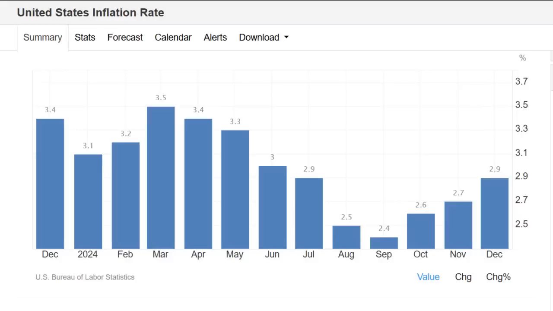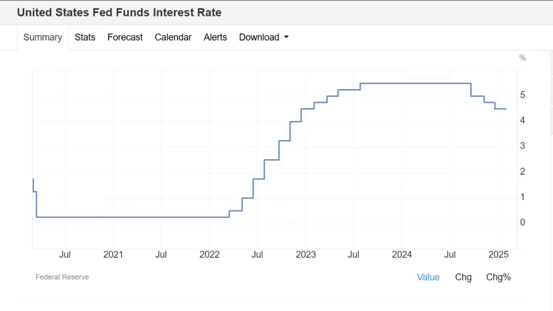And if we quickly take a look at what's been happening with inflation in the US over the last few months, you can see that from the low point of 2.4% in September, inflation has been rising again. And the latest data published for December shows that it's now up to 2.9% against the target rate of 2%. And this rise in inflation throws a question mark over what's happening with interest rates. This chart shows the movement in interest rates over the past 5 years. And as you can see, over the past 5 months, there have been 3 reductions in interest rates. And the rate has fallen from the previous level of 5.5% to the current rate of 4.5%.